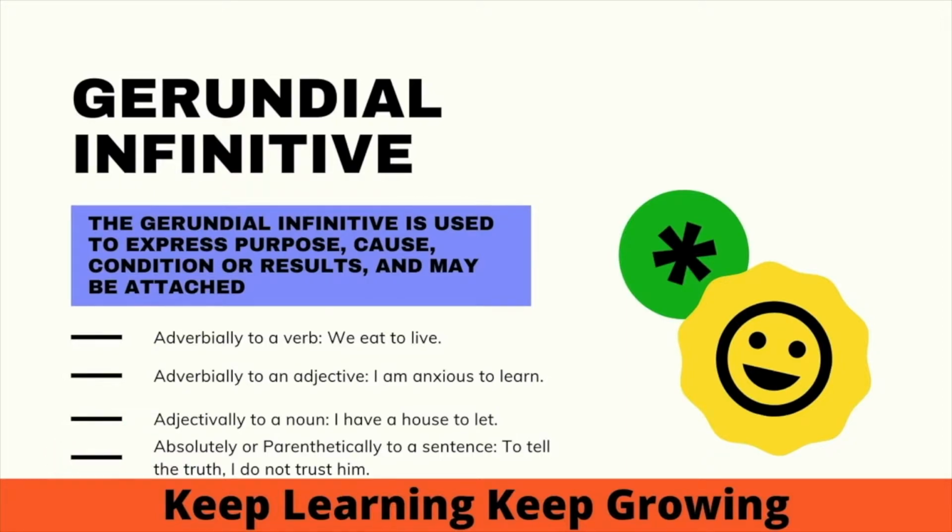When I am using it adverbially to a verb, I have given the example: We eat to live. When using it adverbially to an adjective, the example is: I am anxious to learn. When using it adjectively to a noun, I have given the example: I have a house to let. And in the last case, I have given the example: To tell the truth, I do not trust him.